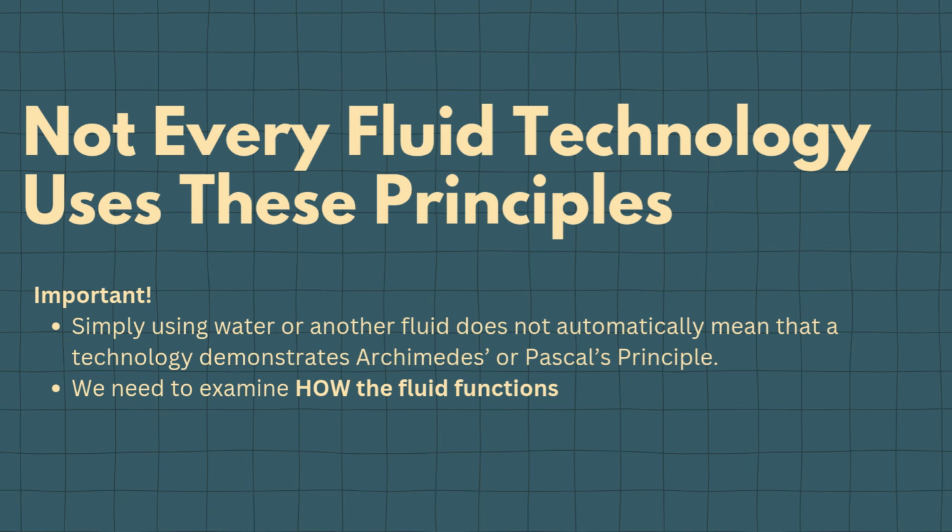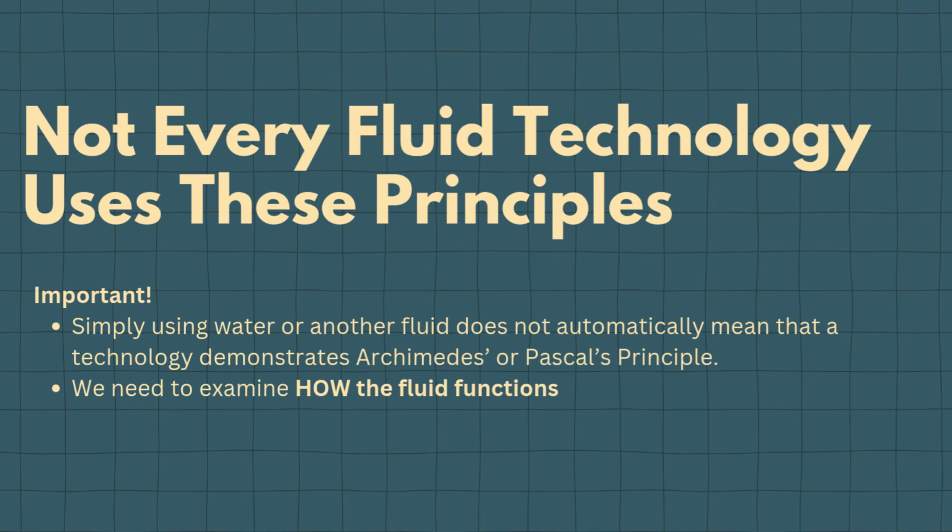Now, here's an important reminder. Not every technology that uses a fluid automatically demonstrates Archimedes' or Pascal's principle. So just because something uses water or another fluid doesn't mean that one of these principles is automatically being applied. We need to examine how the fluid functions.